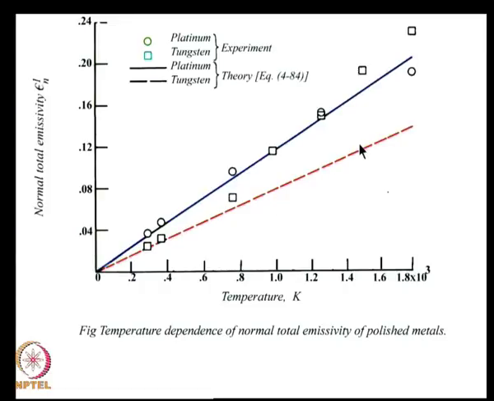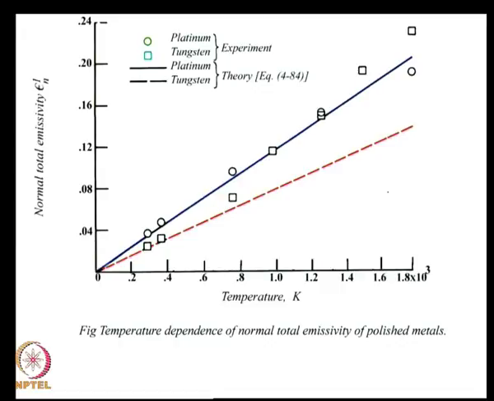Tungsten is the red line here, and the blue line shows the value for platinum, and you see clearly that the theory for platinum agrees quite well with the data for platinum. The fact that in the case of platinum the theory and experiment agree, while in the case of tungsten they do not, could be on account of a small oxide layer on the tungsten surface, which is not there in the case of platinum.